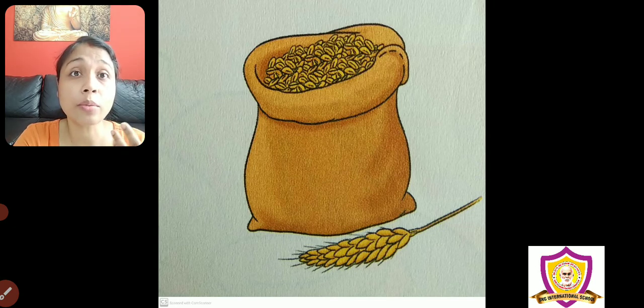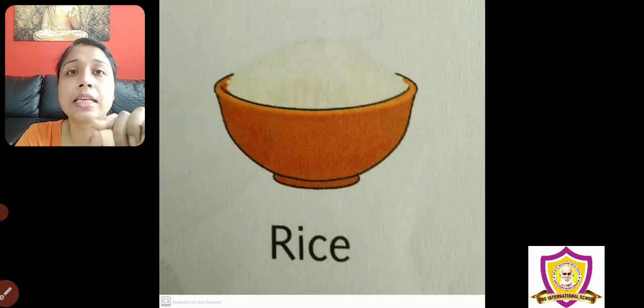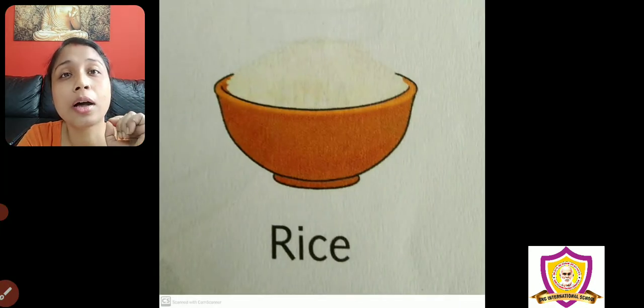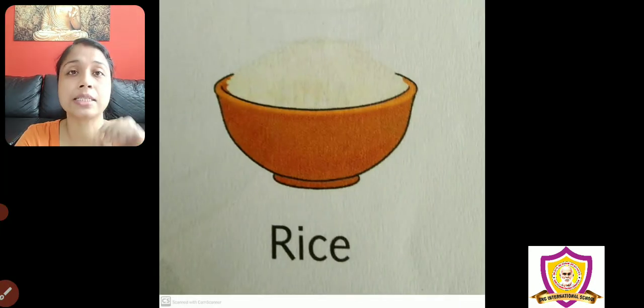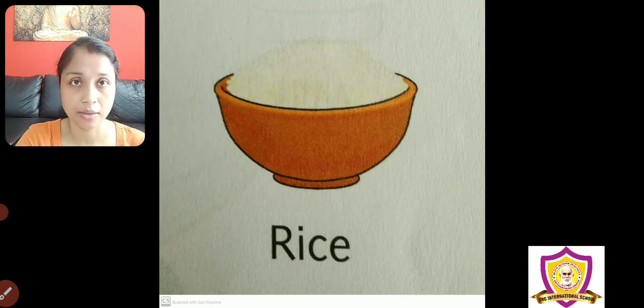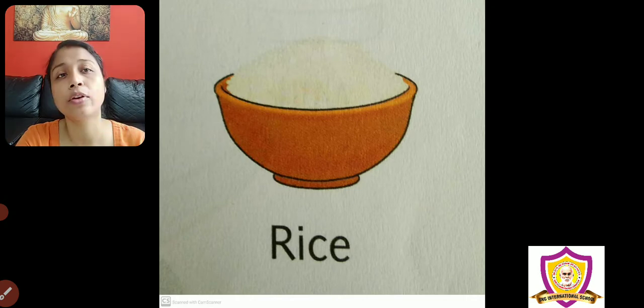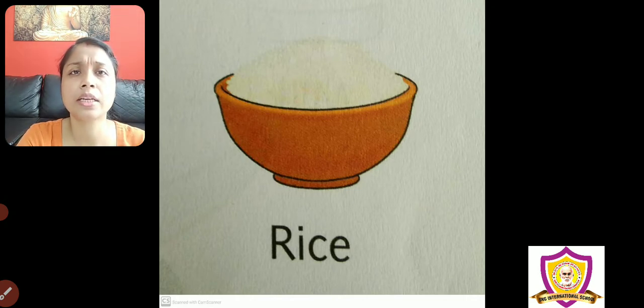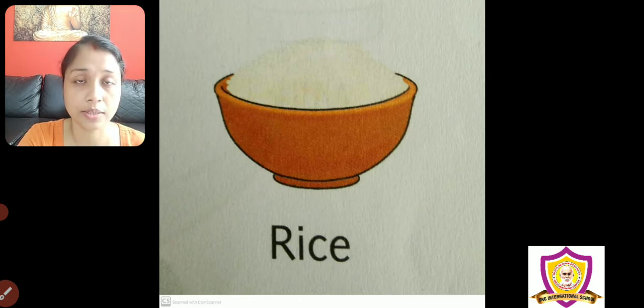Now we will talk about what things we use to make idli and dosa. We use rice. What is rice? Rice is also a plant product. Yes, it grows on a plant, and from that we get the rice, and from rice, after making it into a paste and all those things, we make idli, dosa, all those things.